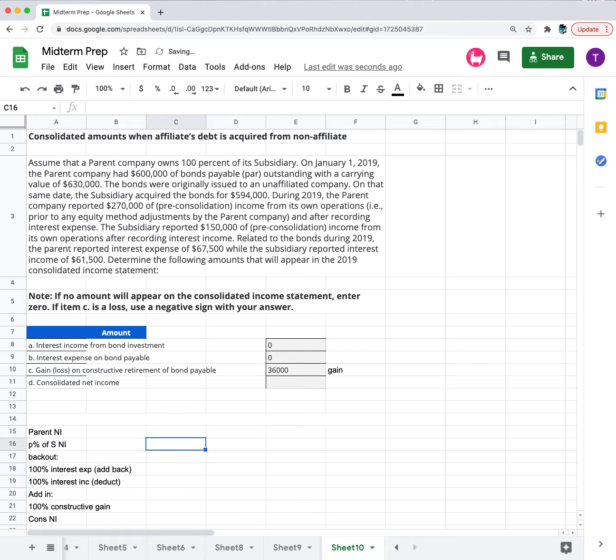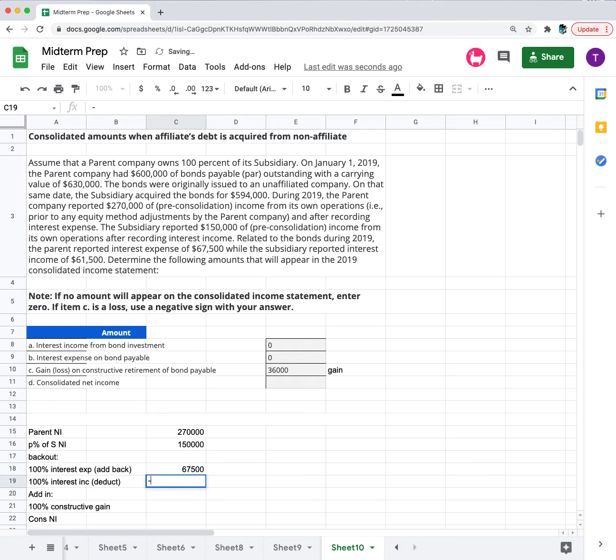So now that we have that laid out, we can plug in the information. So we have the parent's net income of $270,000, and we own 100% of the subsidiary, so we'll list the entire $150,000. Then the interest expense was listed for $67,500.